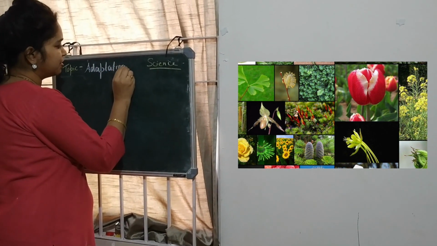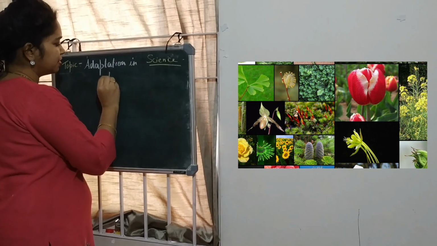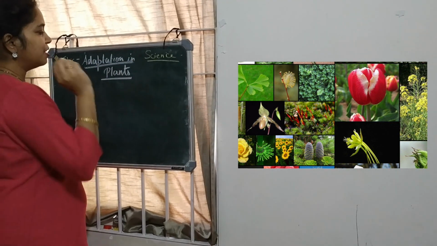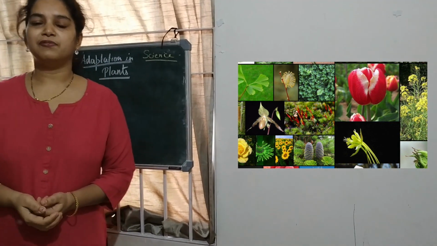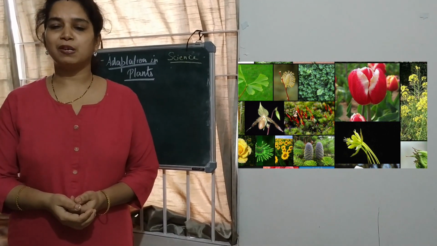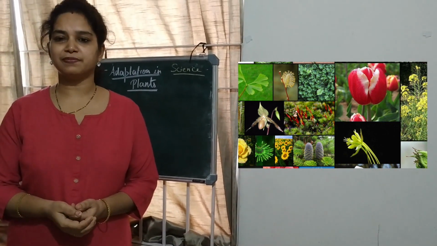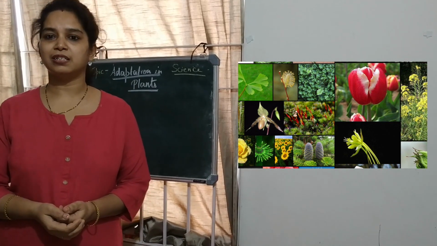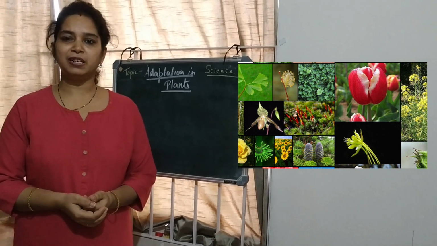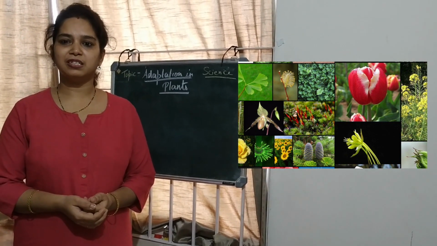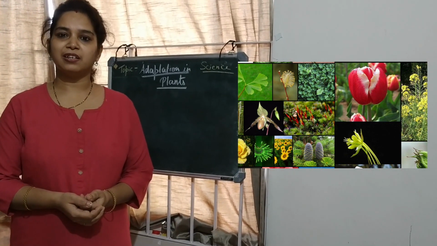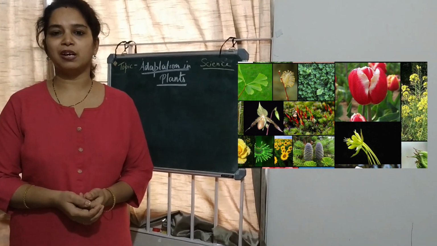Adaptation in plants. Let's learn first what you mean by habitat. Habitat is the place where plants and animals live and survive. It's called habitat. And adaptation in plants can be defined as the development or modification in certain body parts of the plant so that they can flourish and survive in the environment.